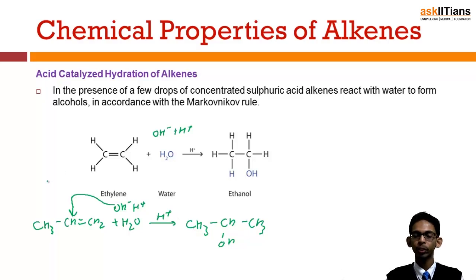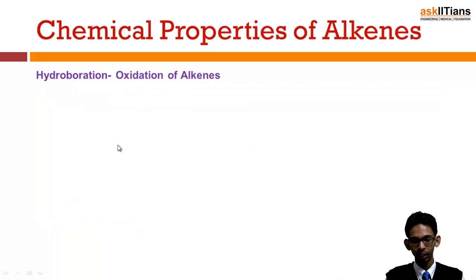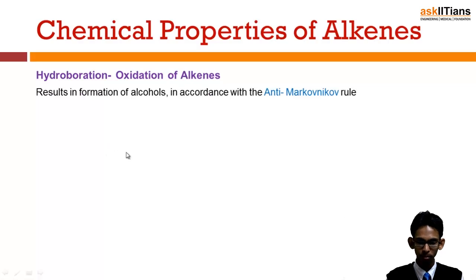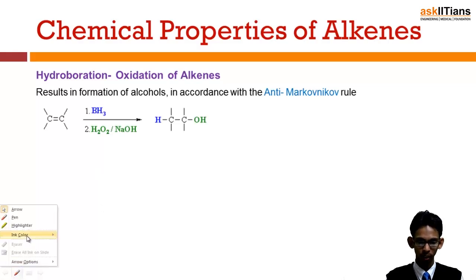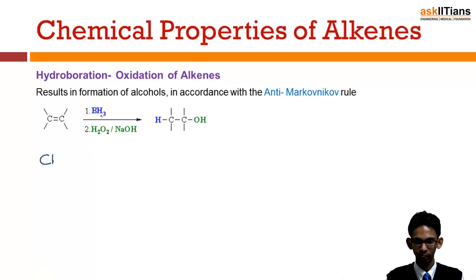Now what if we want to produce a primary alcohol? That cannot be produced using this reaction, because this will result in formation of secondary alcohols only, since the addition takes place according to the Markovnikov rule. In that case, the reaction which is used is known as hydroboration oxidation of alkenes. Hydroboration oxidation results in the formation of alcohol according to the anti-Markovnikov rule. In this, the alkene is first reacted with BH3 and finally it is reacted with hydrogen peroxide and NaOH, which results in the formation of alcohols.